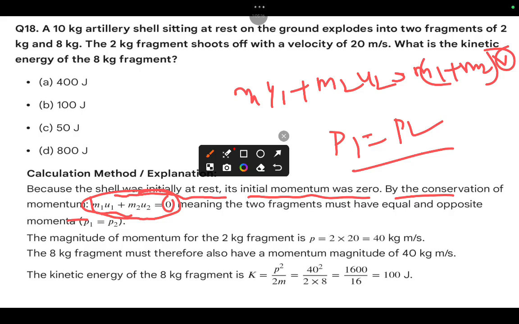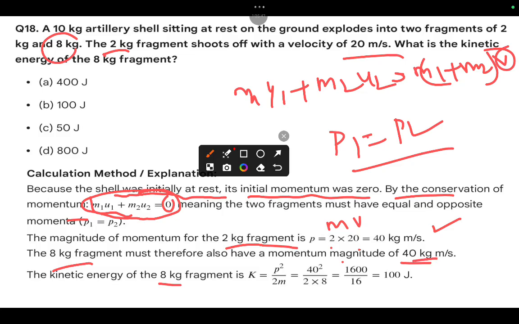The magnitude of momentum for the 2 kg fragment is mv, which is 2 kg times velocity 20, that is 40 kg meter per second. Similarly for the 8 kg fragment, the same formula gives 40 kg meter per second.